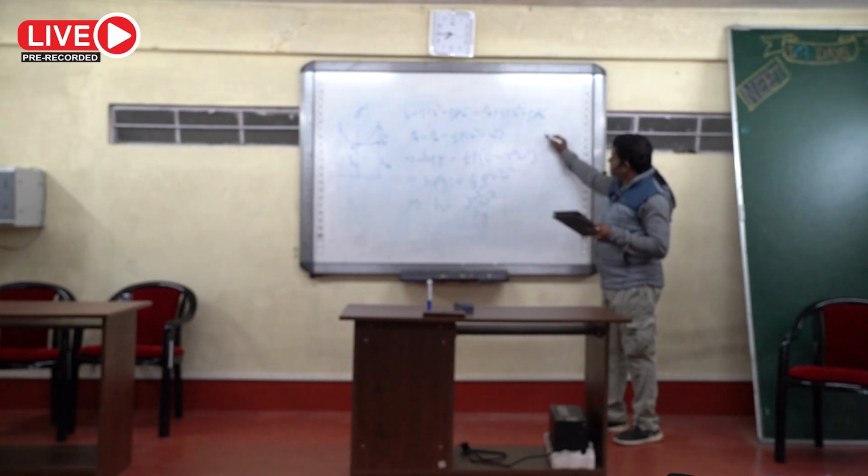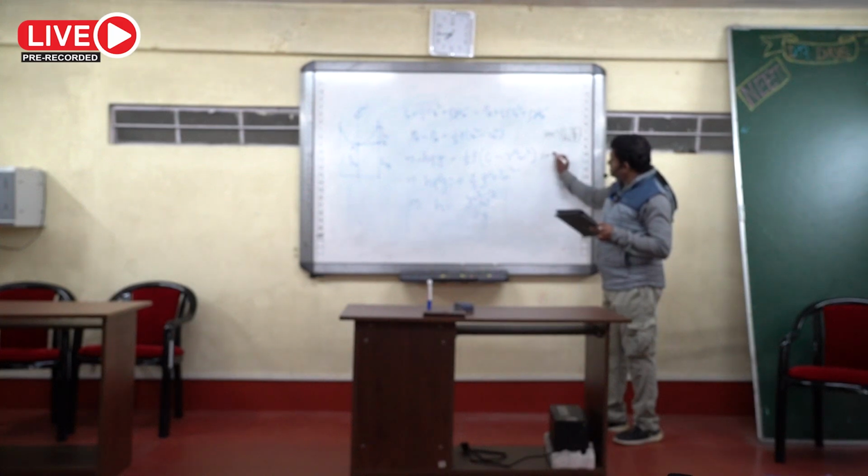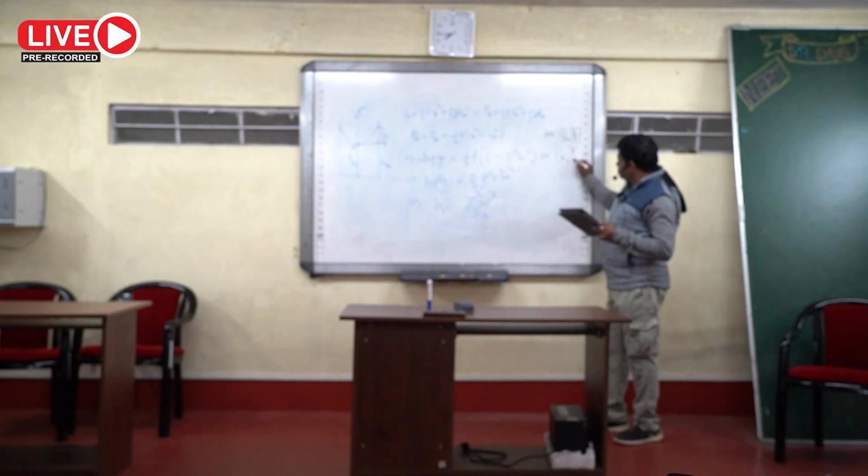Options: A, sin inverse 1 by n root over of rho naught by rho. Option B, sin inverse 1 by n root over of rho by rho naught.